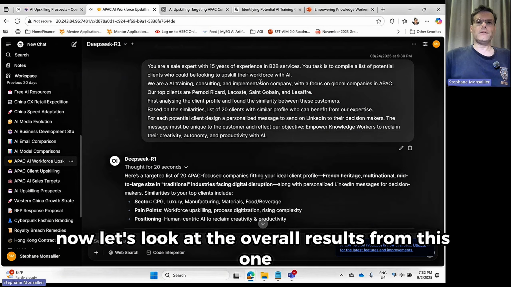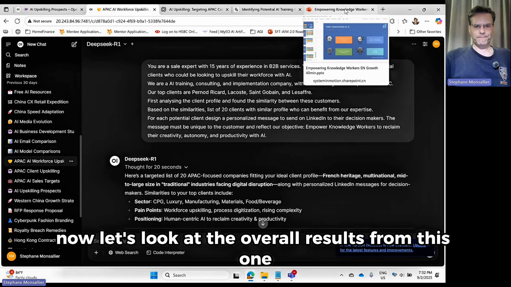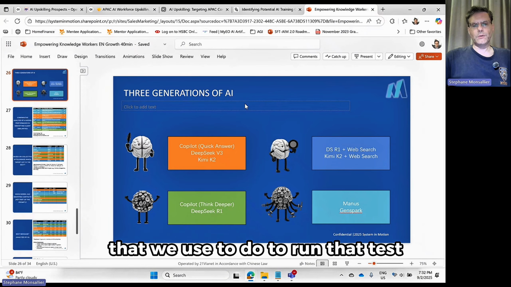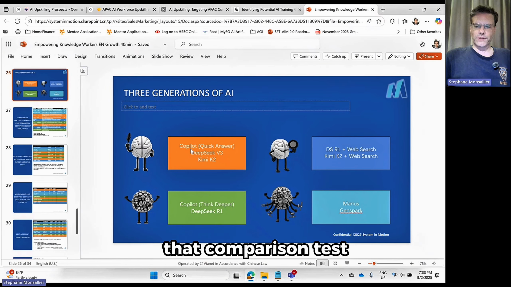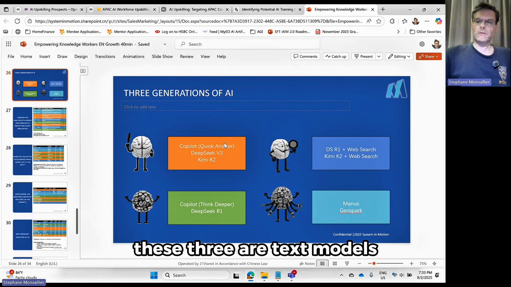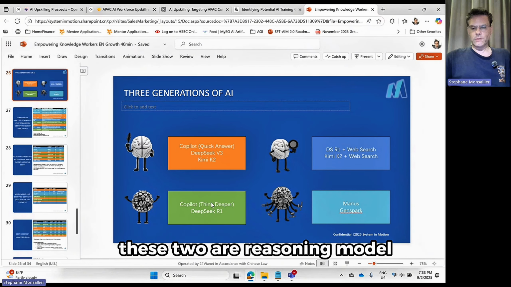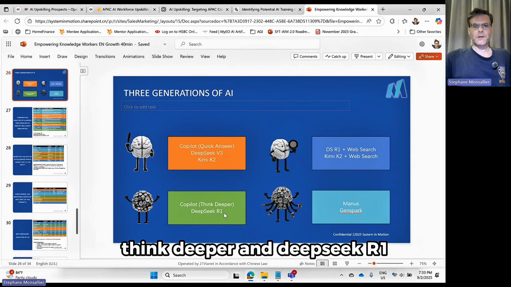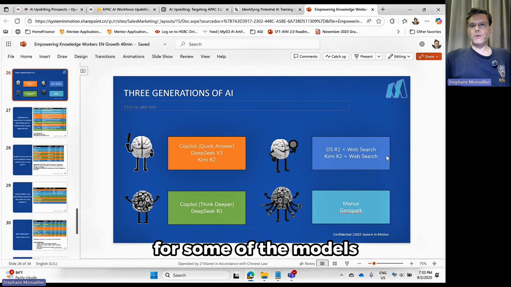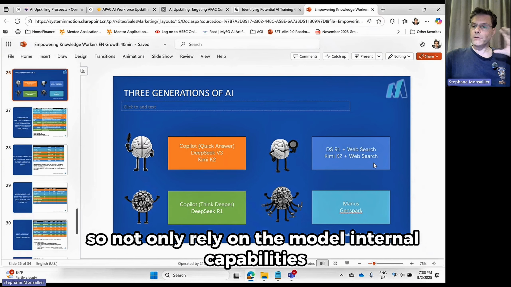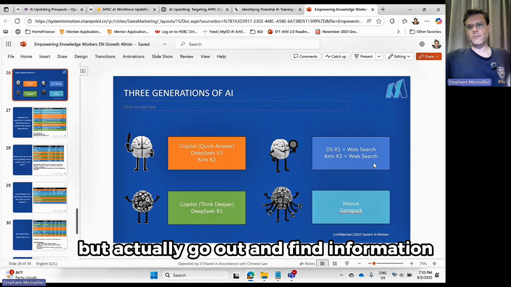Now let's look at the overall results from this one. These are the 9 AIs that we used to run that comparison test. These 3 are text models. That's why we use our small text model icon. These 2 are reasoning models, Copilot Think Deeper and DeepSeek R1. For some of the models, we had the option to add a web search, so not only rely on the model's internal capabilities, but actually go out and find information.